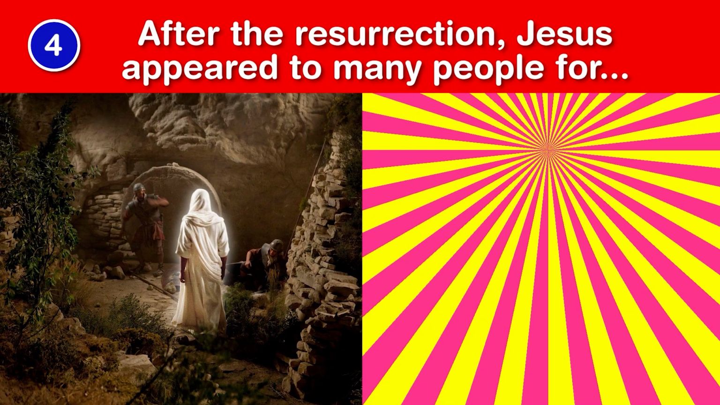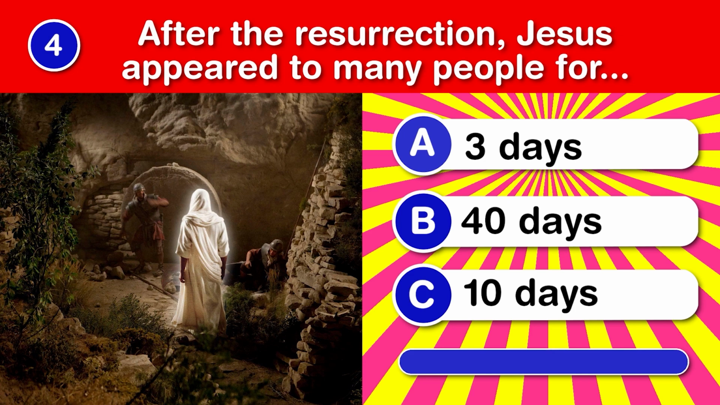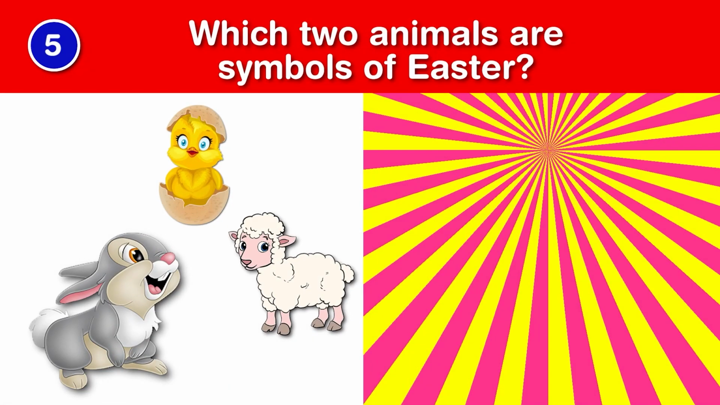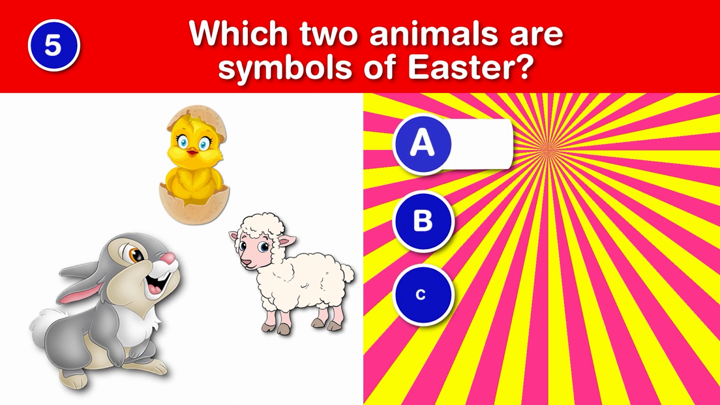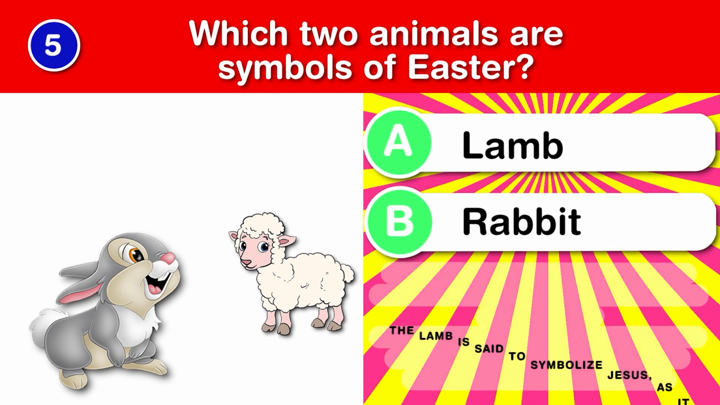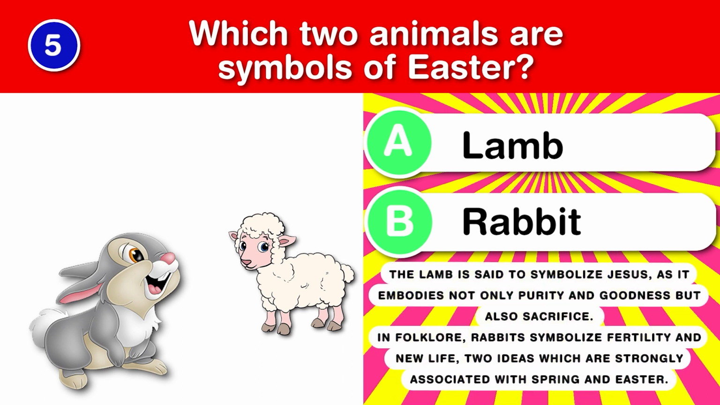After the resurrection, Jesus appeared to many people for... Which two animals are symbols of Easter? The lamb is said to symbolize Jesus as it embodies not only purity and goodness but also sacrifice. In folklore, rabbits symbolize fertility and new life, two ideas which are strongly associated with spring and Easter.